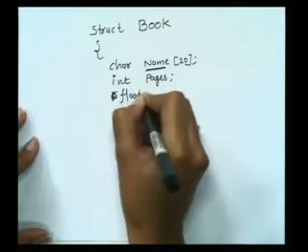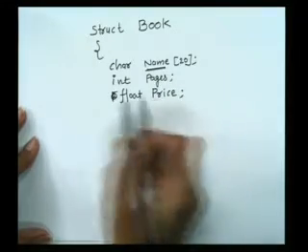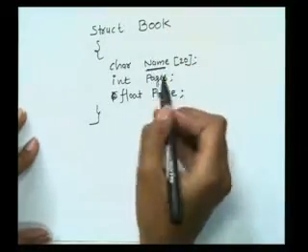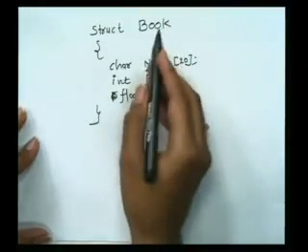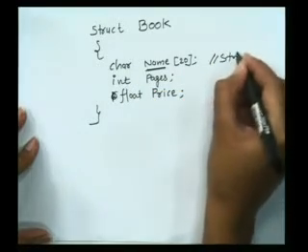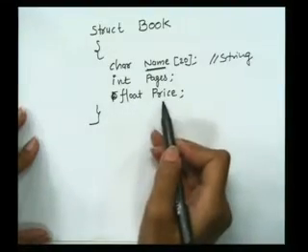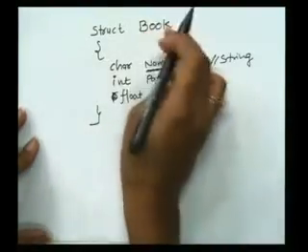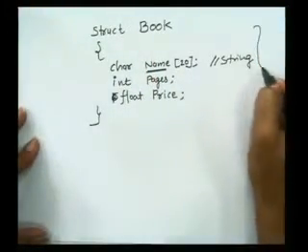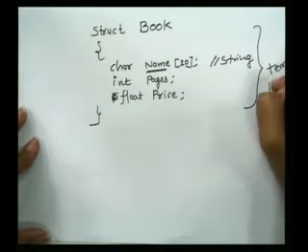float price, right? So here we are storing three variables with book structure. We are associating name, pages and price to book. The one is a character array, means a string, then we are taking integer pages, so the number of pages, and float to store the price, right? So all these things are considered as a book's structure, but this particular thing is known as a template. This is just a template, or you can say just a definition.